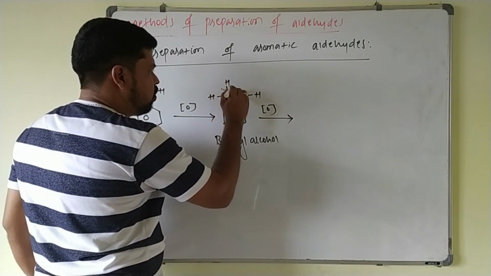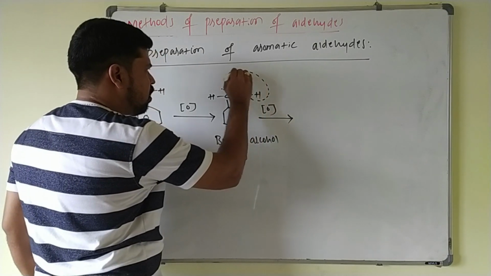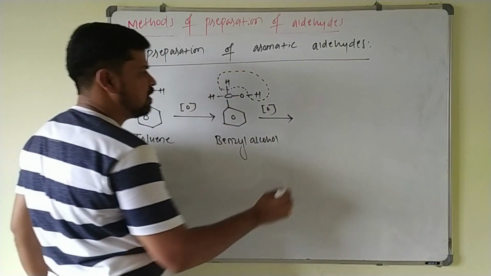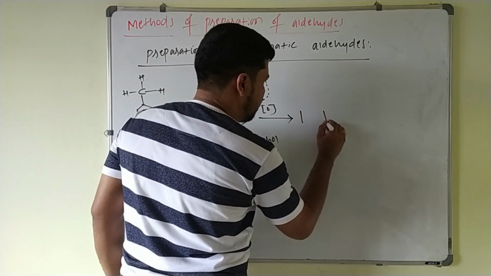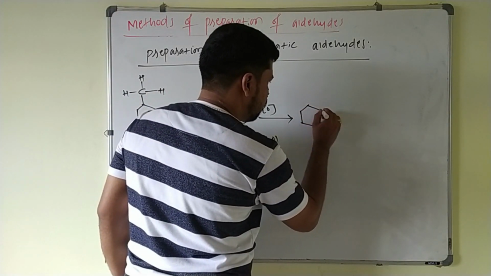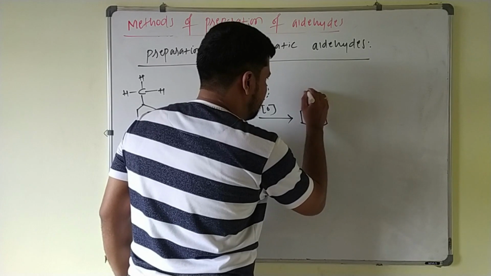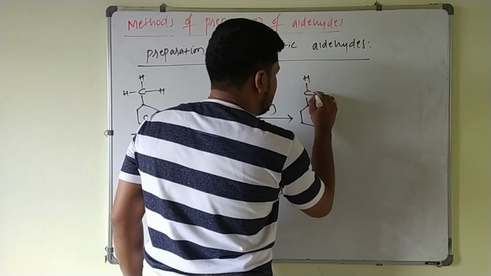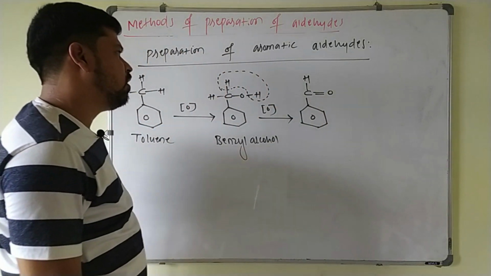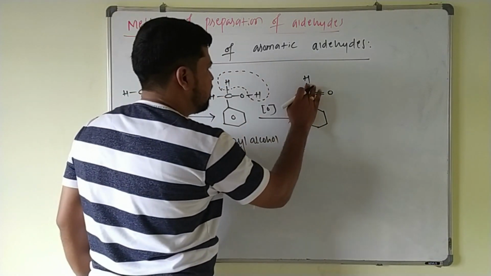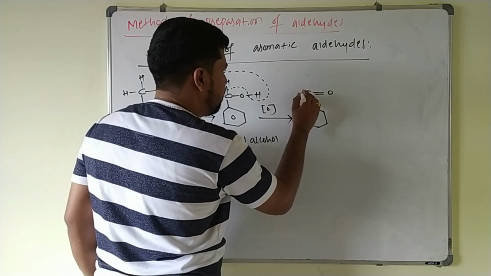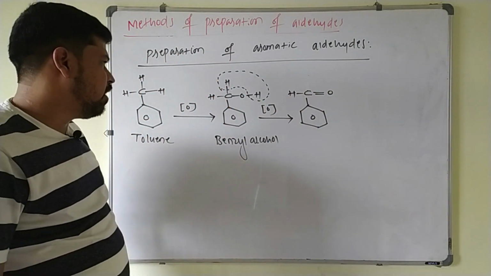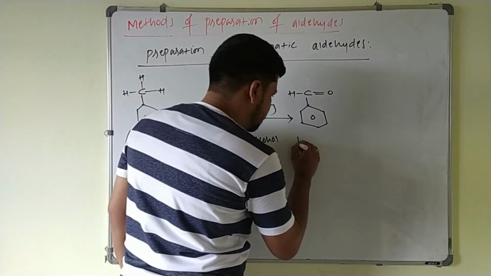Oxidation is just you have to remove these 2 hydrogen here. On removing these 2 hydrogen, you have to form a double bond between carbon and oxygen. So it will be converted to the benzaldehyde. In the next step, oxidation, it will be formed as benzaldehyde. Actually this hydrogen is removed. So this is your benzaldehyde. I have written this side only in order to avoid the confusion. So this benzaldehyde,